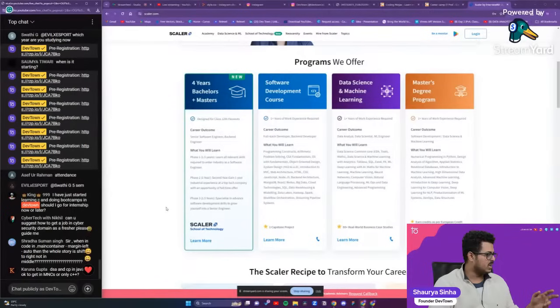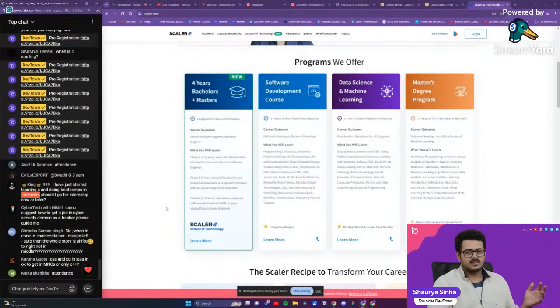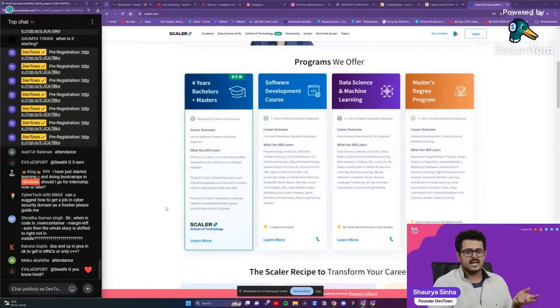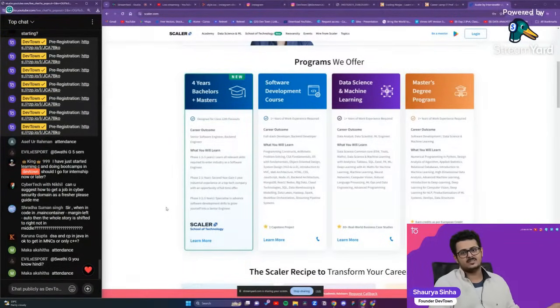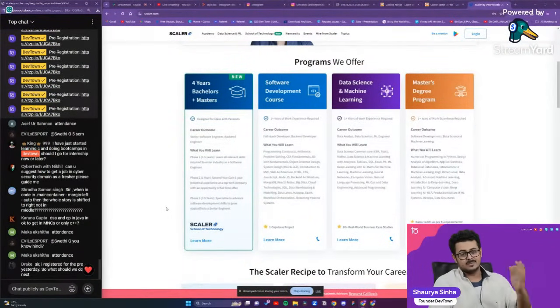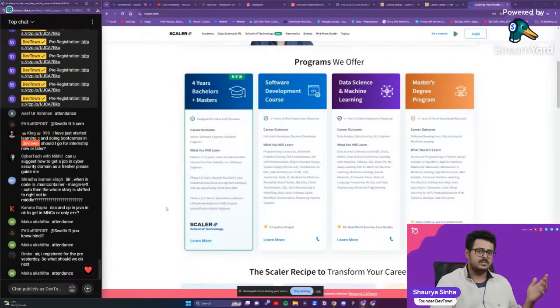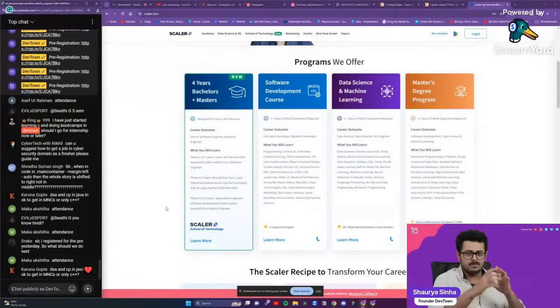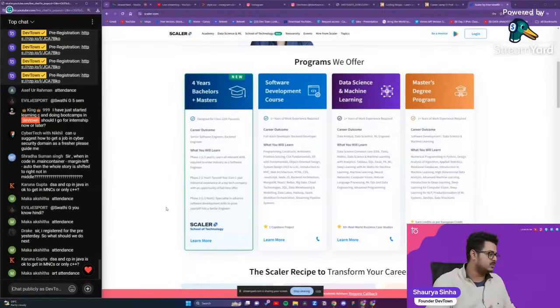Since when in code main container margin left auto, the whole story is shifted to right, not in the middle. Yeah, because we have set it to auto so that if a smaller number of stories is there, it will just go in the middle or to the right. That shouldn't happen. We should be having the margin left as zero itself or something. Okay, you can definitely play around with that. But for my purpose, I wanted everything to be filled. That is the reason why I used it.